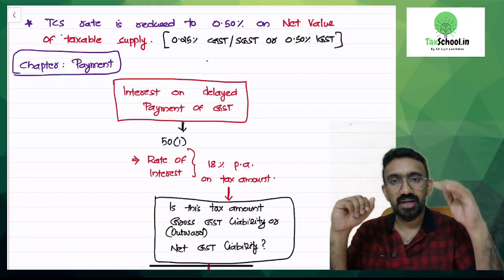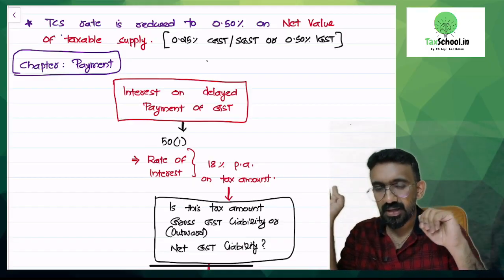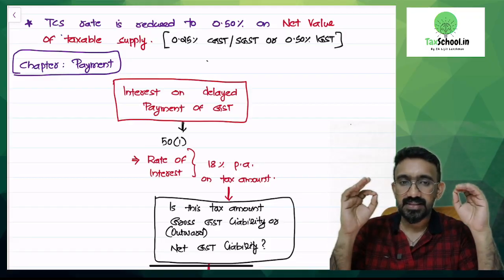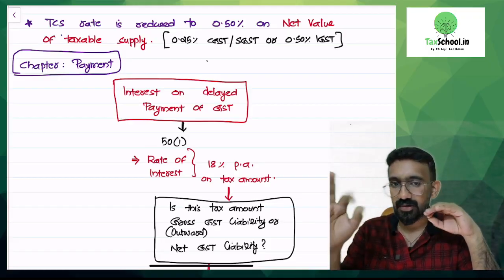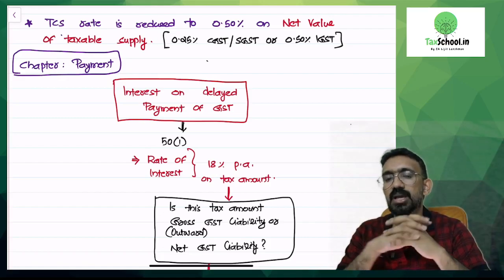This 1% rate now got reduced. For your examination, you will learn it as 0.5%. Rest everything remains the same. TCS tax rate is now reduced to 0.5%. You learn every provision as the same and only the tax rate is now reduced.